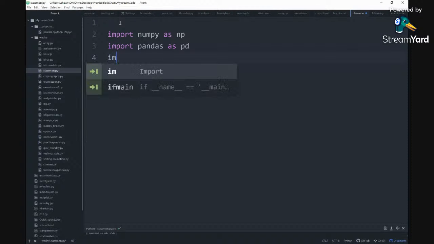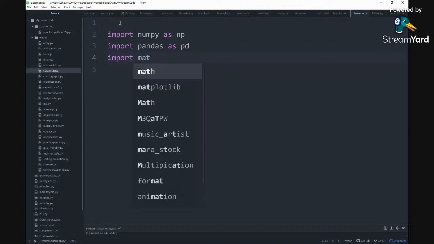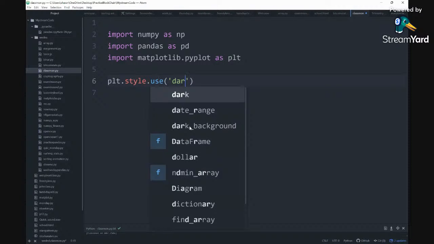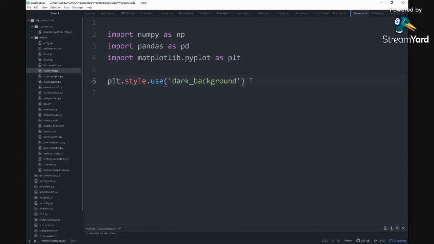And then the next thing we're going to do, we're going to import matplotlib.pyplot as PLT. Now this library is strictly graphs. It's creating our graphs. So first thing we're going to do is plt.style.use, and then we're going to use the dark background. I like using dark backgrounds. There are many backgrounds you can use. You can use classic, but I'm going to use dark background because it looks cool.